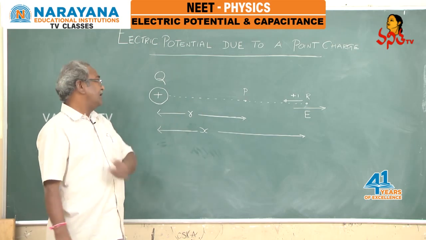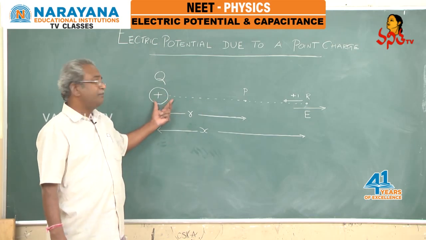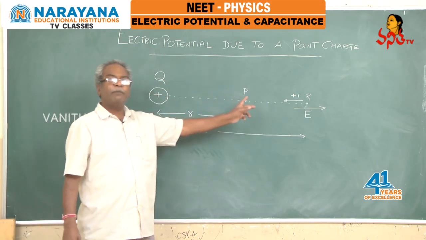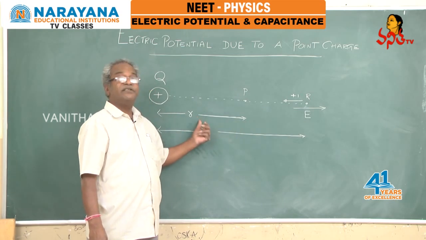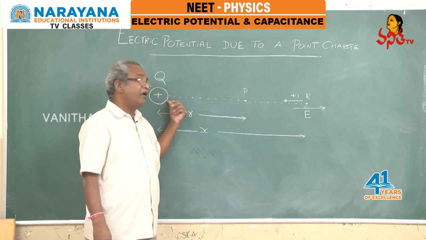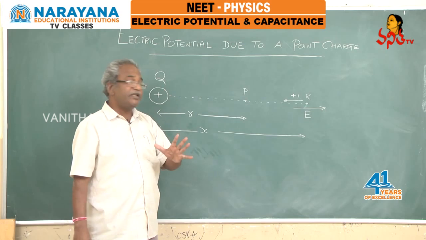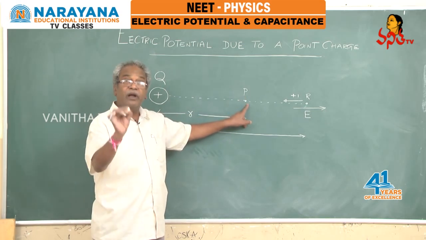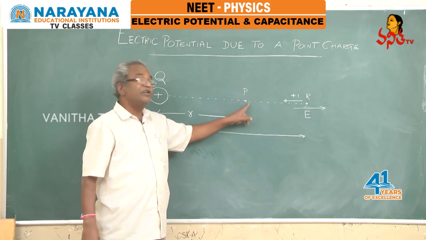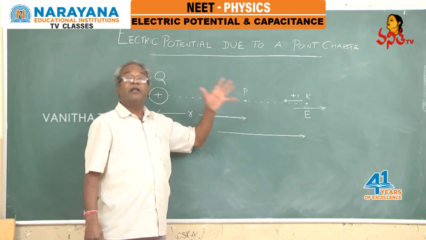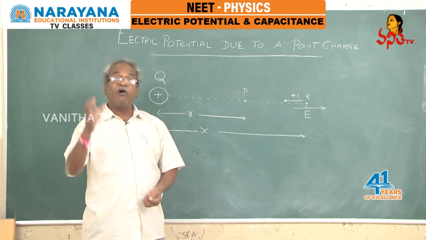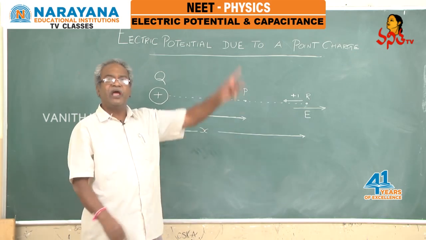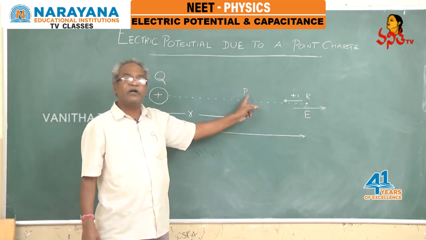Let us consider a charge capital Q, which is producing the electric field around it, and there is a point P at some distance from this point charge. Our interest is how much the electric potential is here. To calculate that, we need the work done to move a unit positive charge from infinity to this particular point.